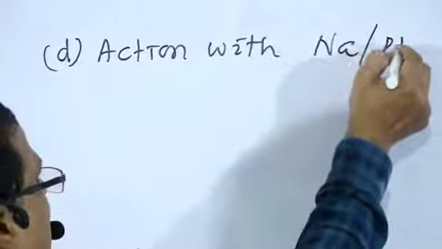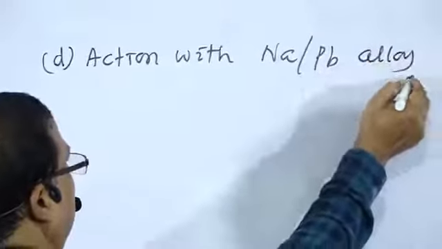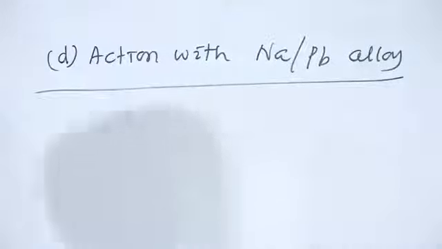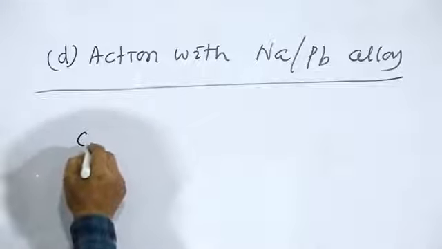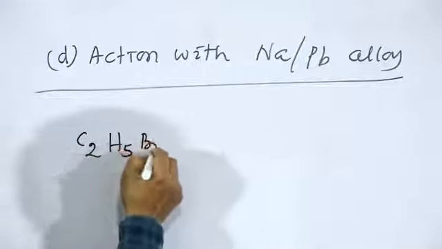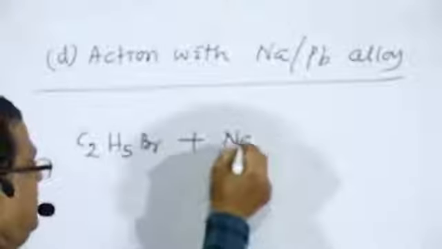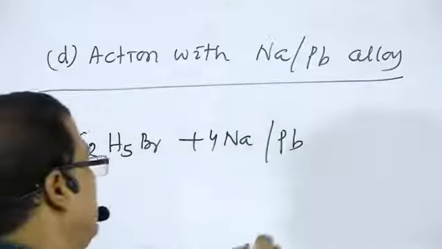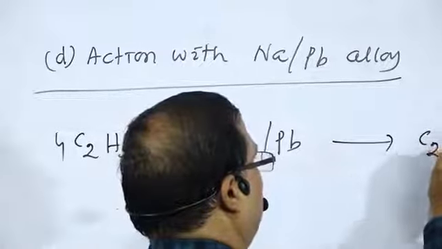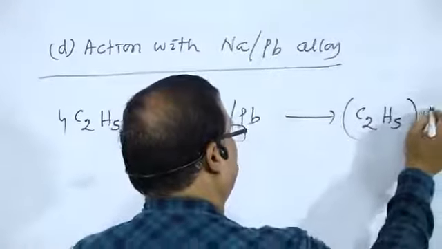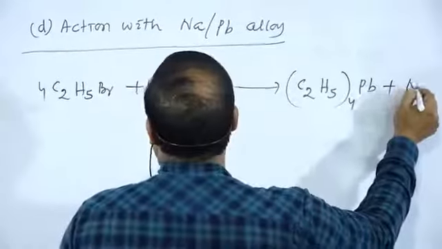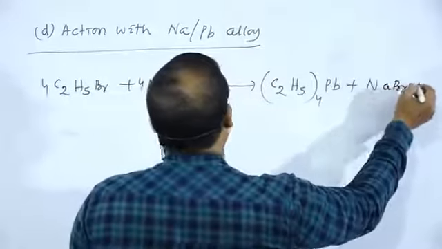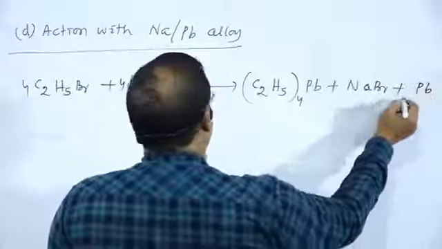Alkyl halide, for example C2H5Br, is treated with sodium lead alloy, 4 Na-Pb. There is the formation of (C2H5)4Pb, plus 4 NaBr plus 3 Pb.